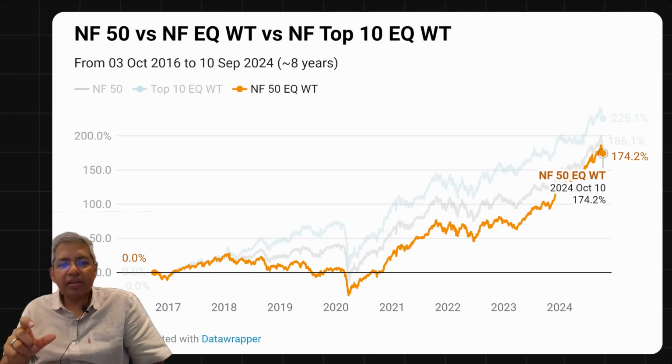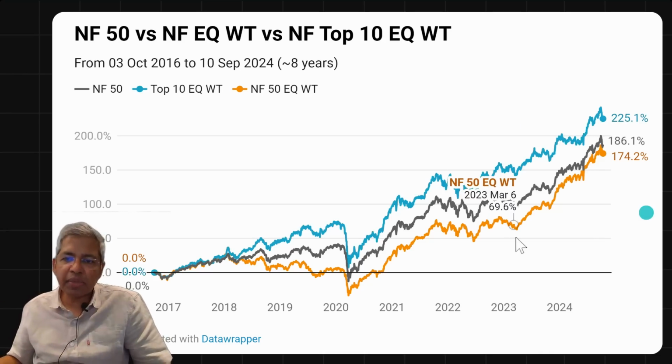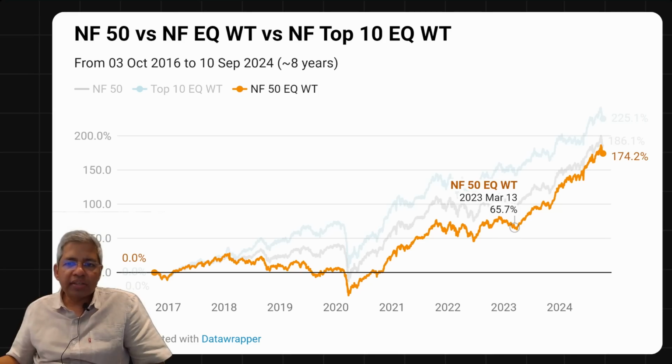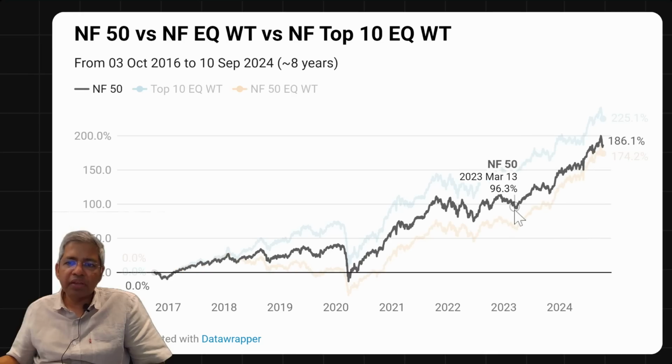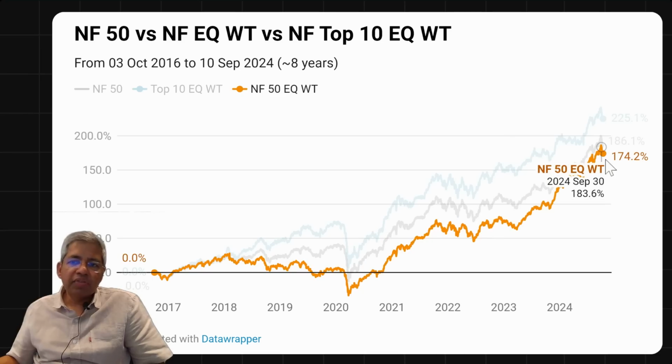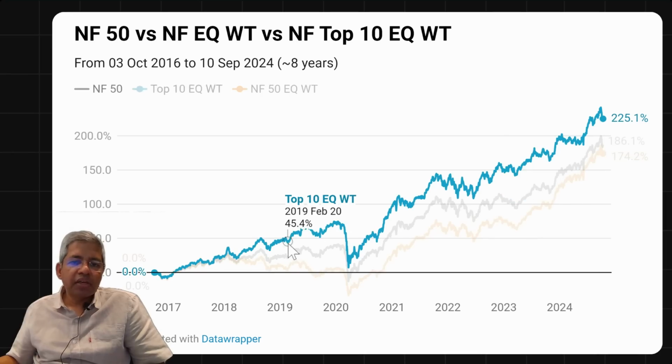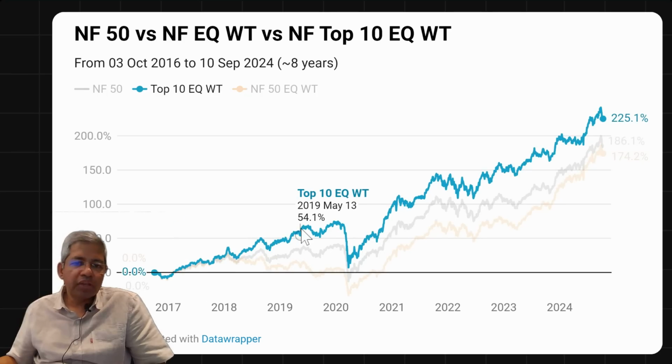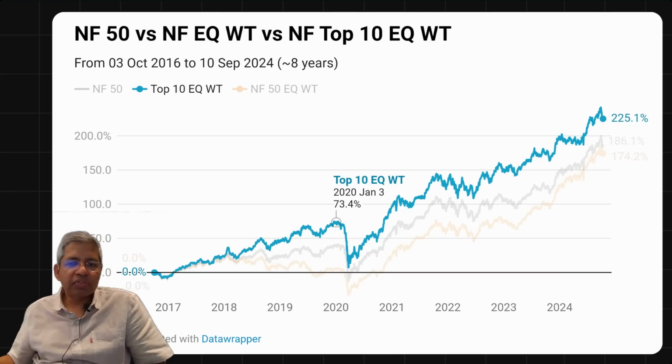But if we were to look at, let's say, the last 4 years or 5 years, you will find that equal weight has done phenomenally well, especially since 2023 March. You can see here since 2023 March, it has gone from 65 to 174, while Nifty 50 has gone from 102 to 186. So certainly the percentage gain on Nifty 50 equal weight recently has been phenomenal. If we now look at the blue line, which is the top 10 equal weight, it has performed really well all through, not just in the last phase of this market, but also the run up from 2016 till 2020. Just see the difference of top 10 portfolio in the first 4 years.